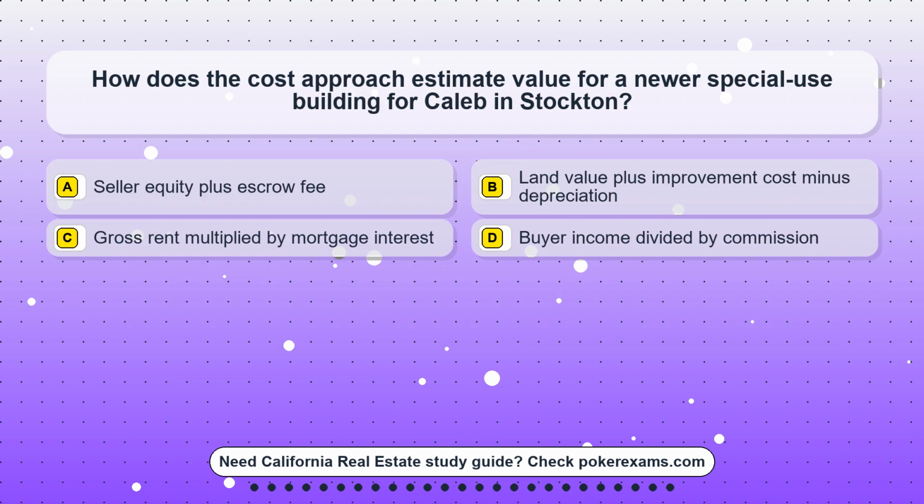Question 12. How does the cost approach estimate value for a newer special-use building for Caleb in Stockton? Option A. Seller equity plus escrow fee. Option B. Land value plus improvement cost minus depreciation. Option C. Gross rent multiplied by mortgage interest. Option D. Buyer income divided by commission.